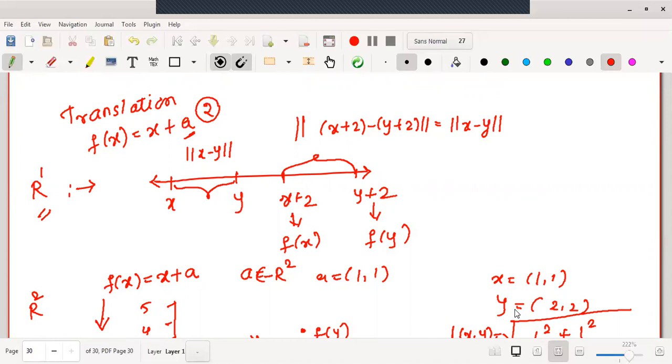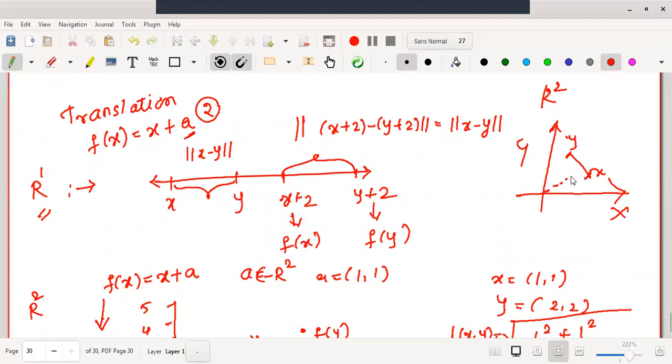Okay, now another example of isometry is rotation. Okay, what kind of rotation? Suppose we are considering this to be an R2 space. Okay, this is my R2 space, this is x axis and this is y axis, and let me consider these two elements, say x vector and y vector. Now what is our job? We want to rotate this R2 plane by some suitable angle.